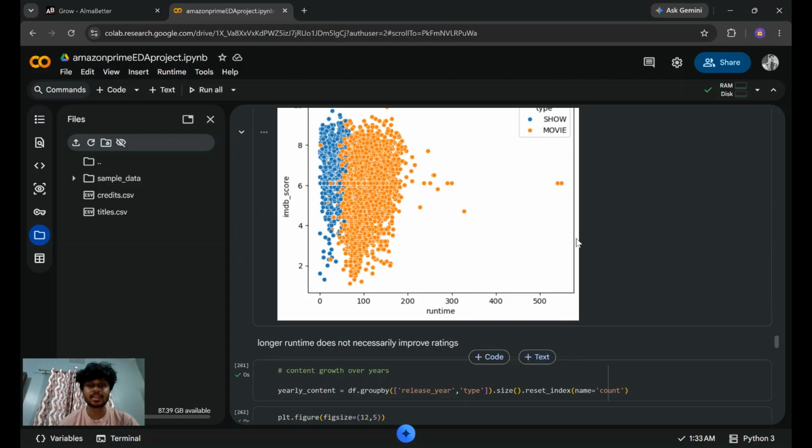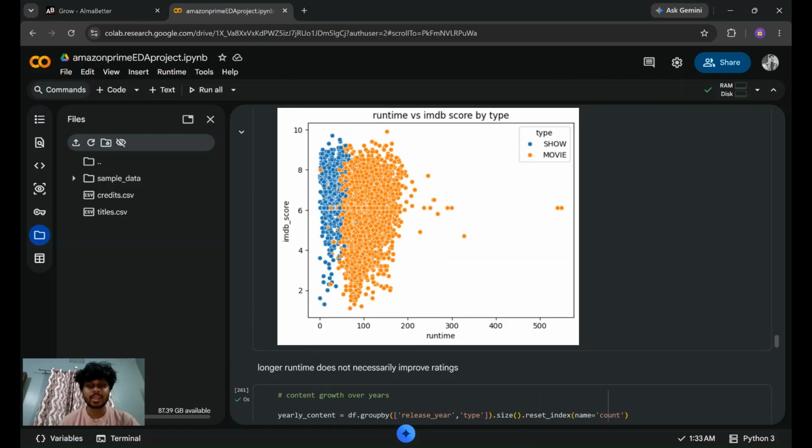And in this, movies and shows are generally not correlated, as shows end at around 60 minutes, and movies go from 60 to approximately 200 minutes.